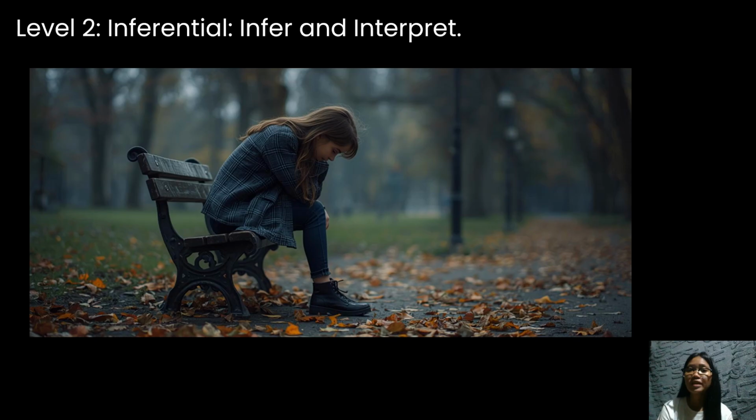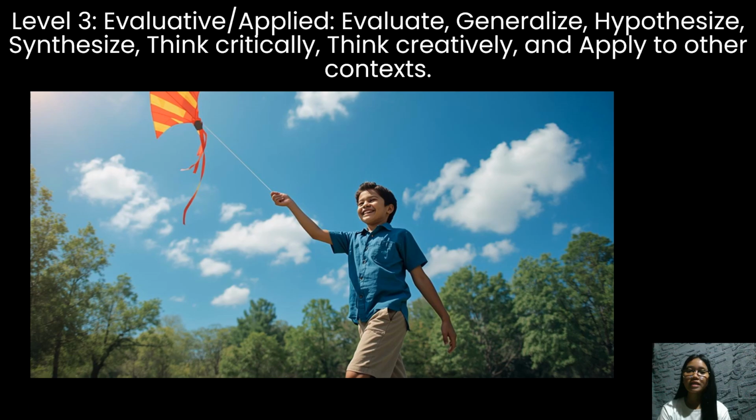So, students use the literal information and combine it with other information from the image or context, and prior knowledge to make inferences based on this information. The next example picture is on level 3, the evaluative or applied. So, a picture shows a boy flying a kite in a park on a sunny day. The kite is bright red with yellow stripes, and the boy is smiling. There are green trees and a blue sky with a few white clouds.